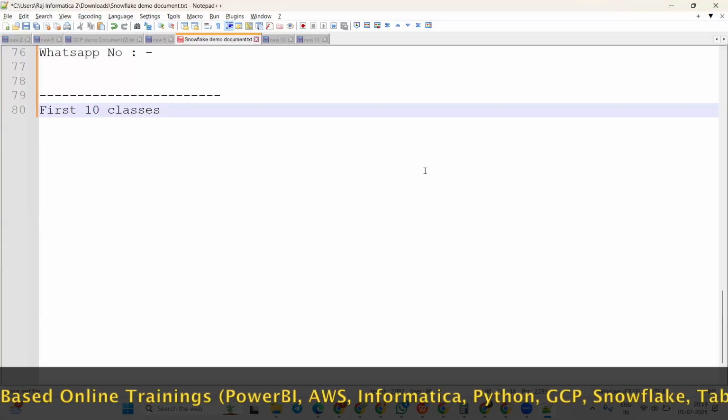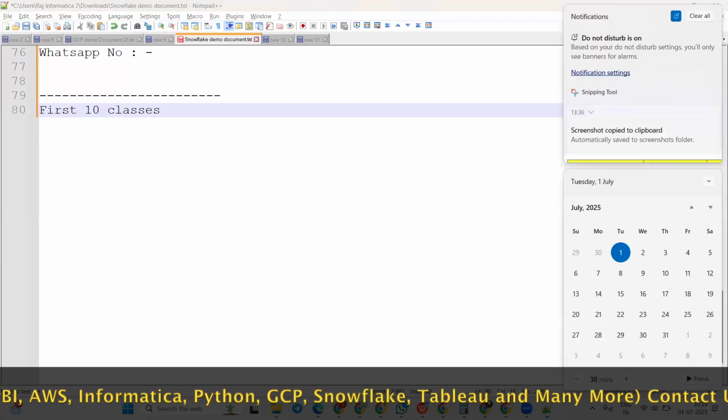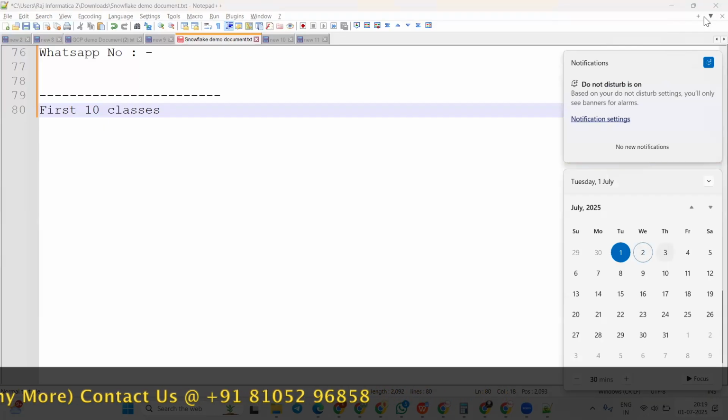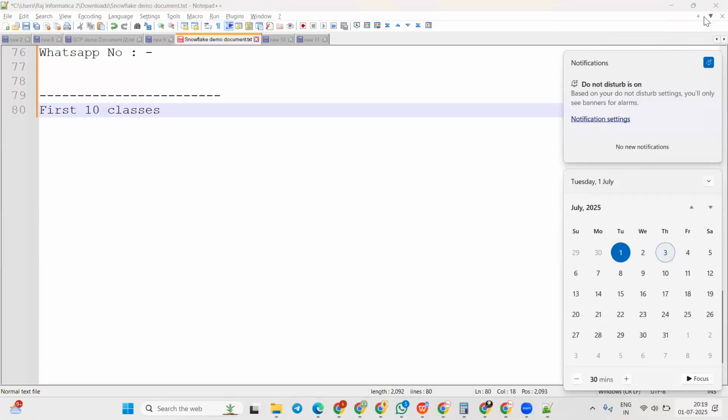I can see that many people are still requesting more time for Oracle SQL completion. Yes, we will give you another day or two to complete these Oracle SQL classes. Whoever has already completed the Oracle SQL classes, you can start taking Snowflake classes. At 6 p.m. today, we have added the Snowflake classes as well. Whoever paid already, we have added the first 10 Snowflake classes also. So you can start watching and practicing. Meanwhile, we will provide another day or two to practice Oracle or Snowflake.